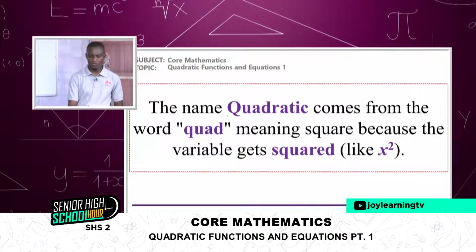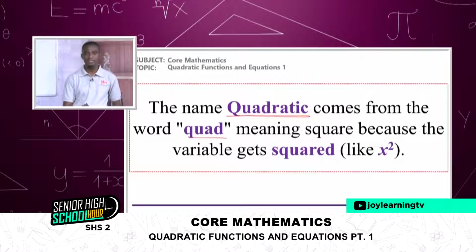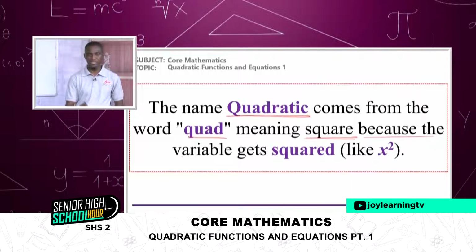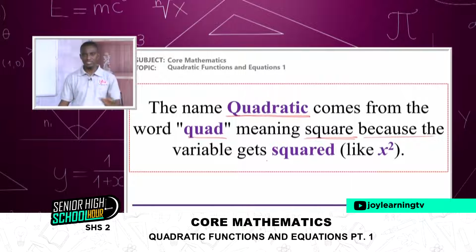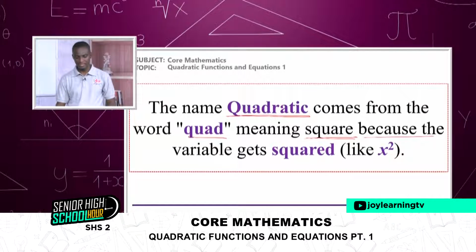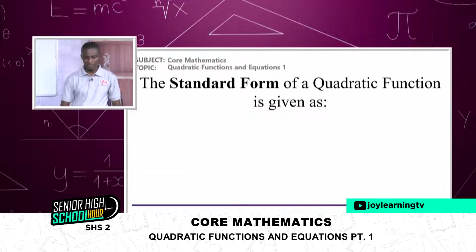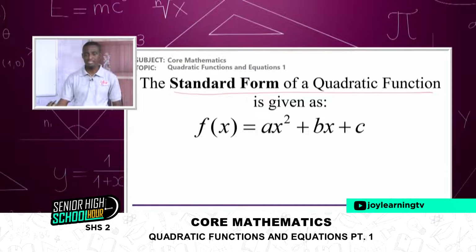Let's start with the word quadratic. The name quadratic comes from the word quad because the variable that is being used gets squared. And so anytime you have an expression that has the highest degree of 2, that is quadratic. The standard form of every quadratic function is ax squared plus bx plus c.